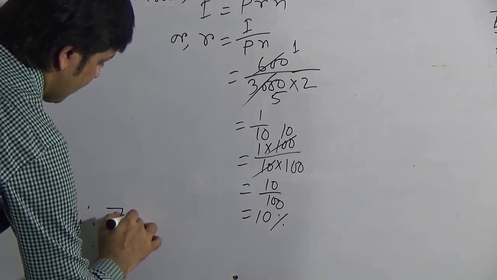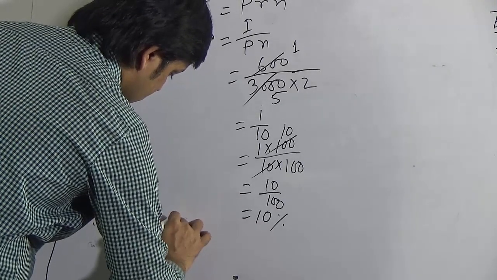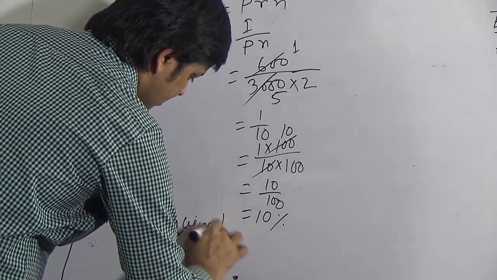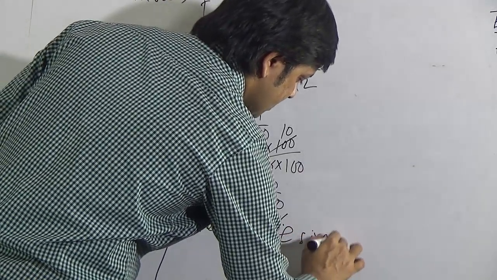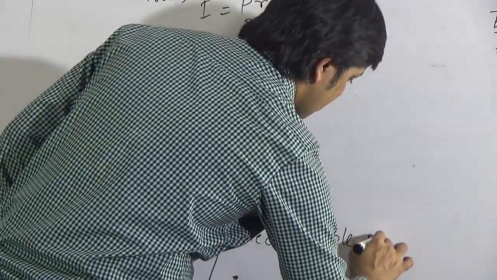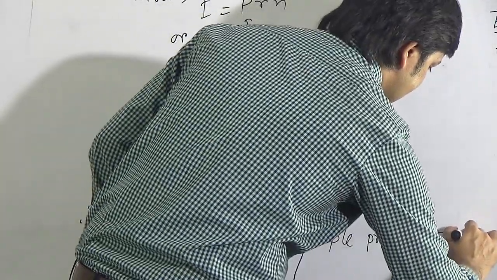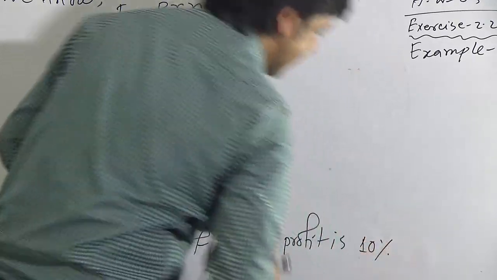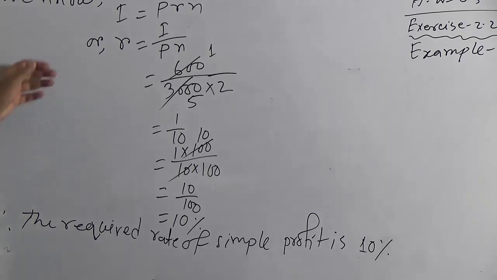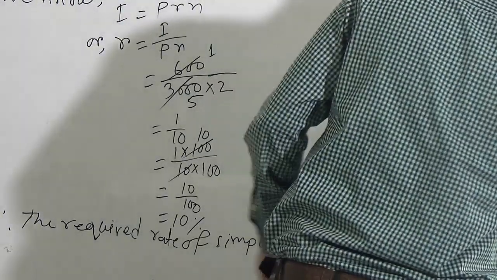Therefore the required rate of simple profit is 10%. So this 10% is our answer of question A. Okay dear students, so I hope you have understood the solution of question A. Now I will solve question B.